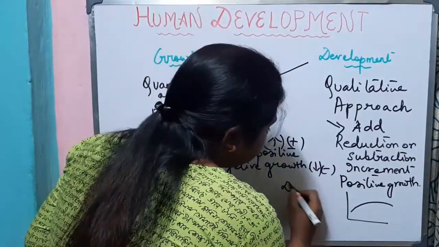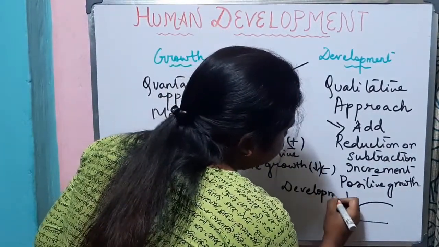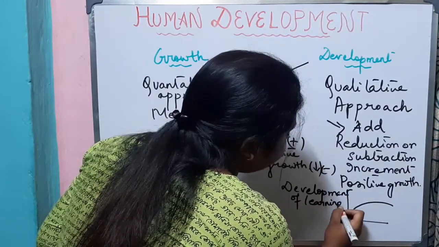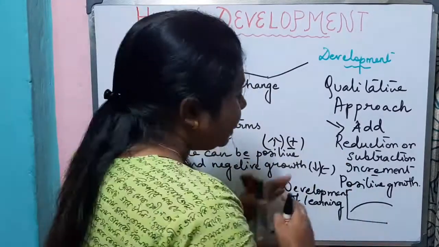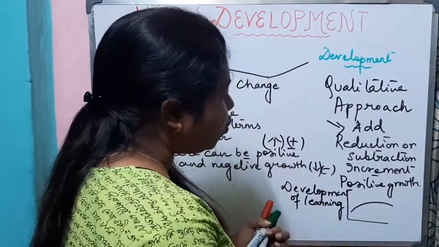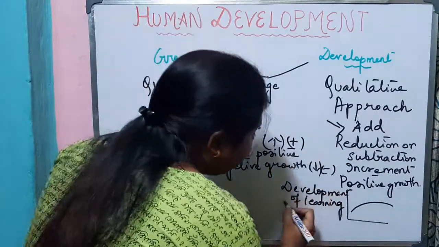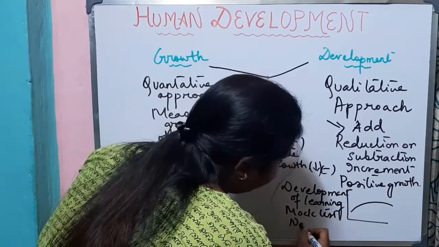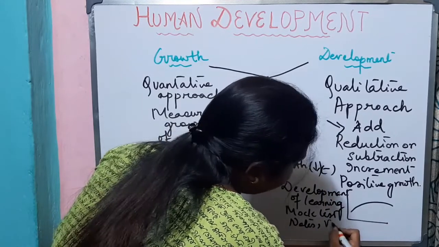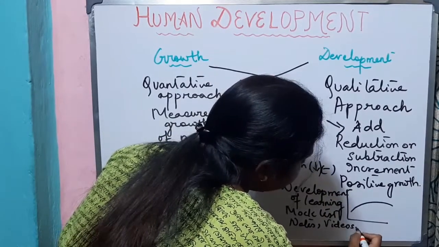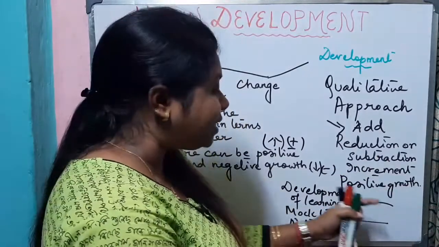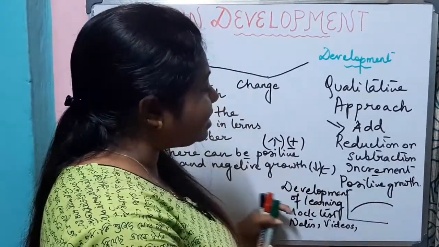With development of learning, there is growth in learning of that subject. How? Development of learning means to understand the subject. Now you are using other methods. That means to understand the subject you are using other means, like you are giving more mock tests, you are preparing notes, you are watching more videos, and this is helping in the growth of knowledge in that subject. So this is referred as development.